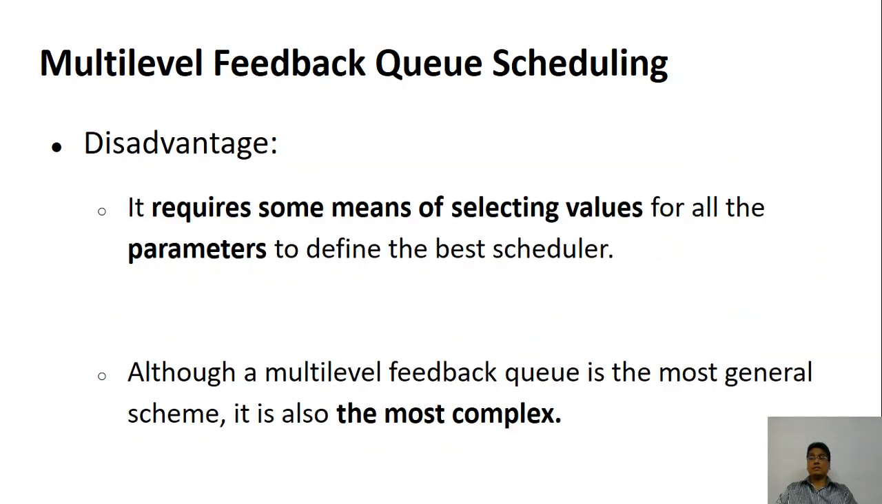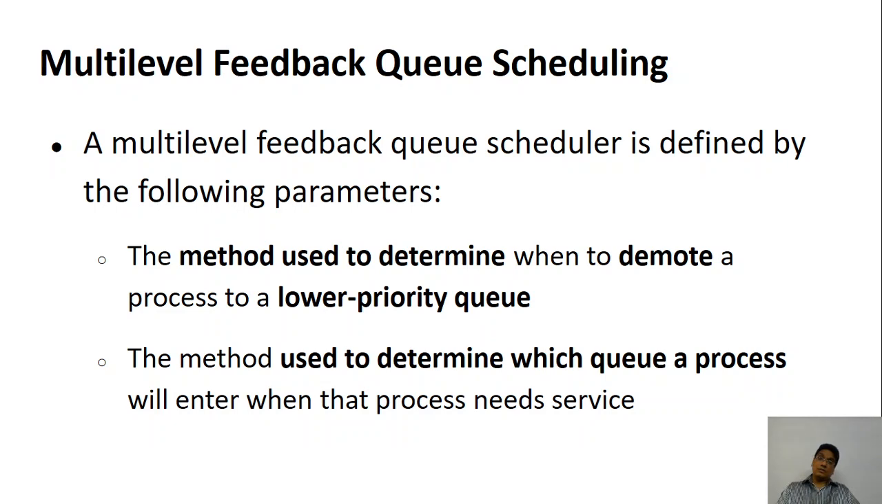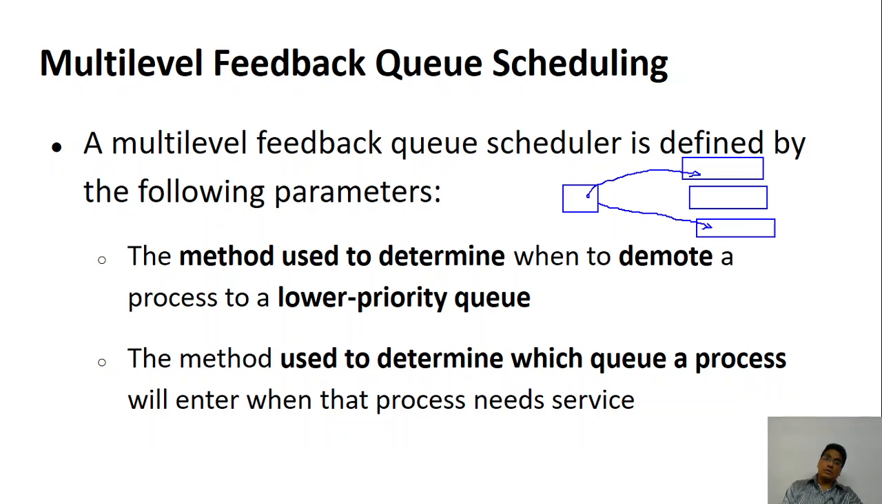Okay, the method used to determine when to demote a process to the lower level. The next one is the method used to determine which queue a process will enter. So when a process arrives, say there are three levels of queues, how do you decide that it has to go to this queue, or to this queue, or to some other queue? How do you decide that? That is also one of the parameters that we use.